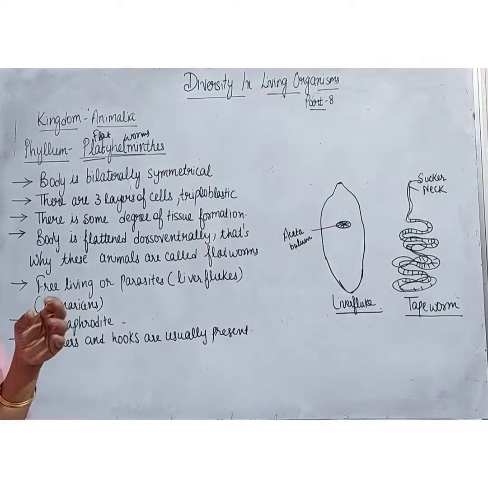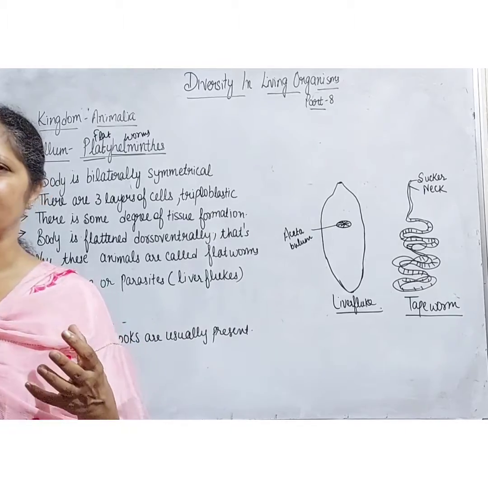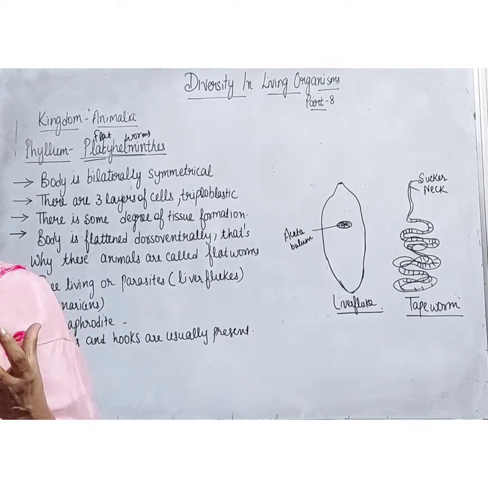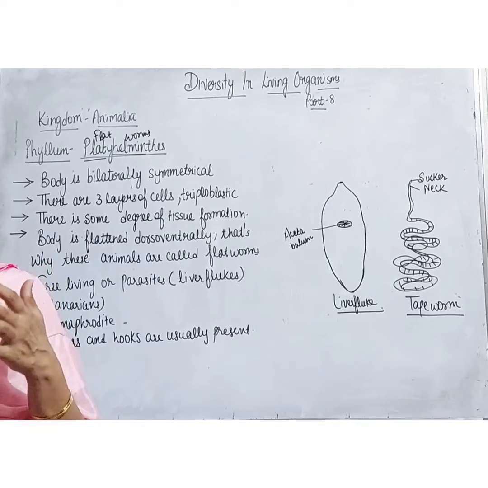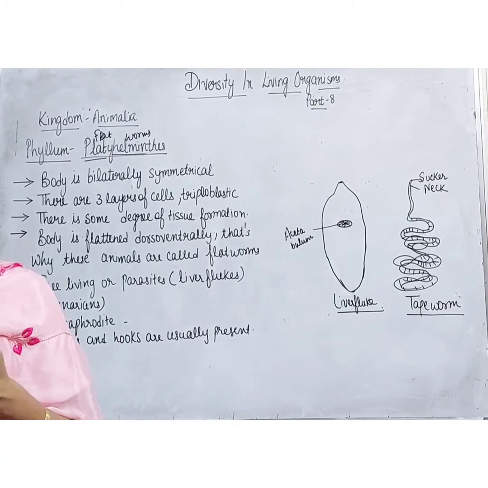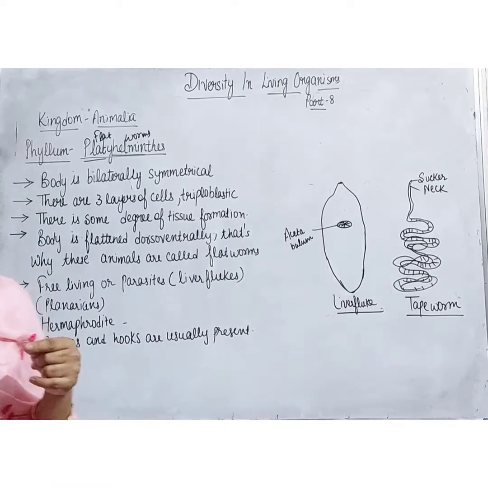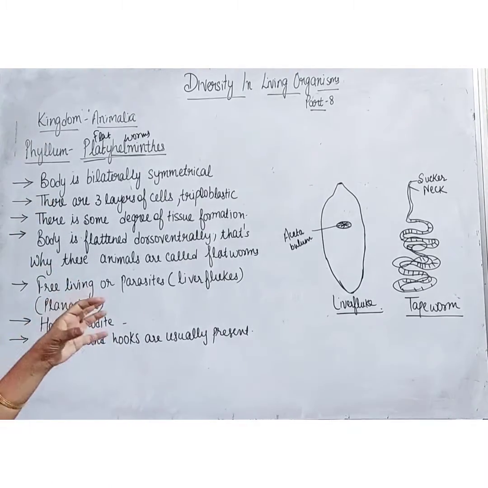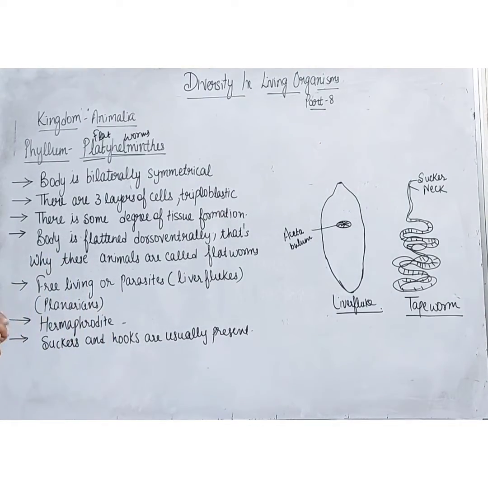Next main feature is they are hermaphrodite. What do you mean by hermaphrodite? That both the reproductive sex organs of the male and female are present in one animal. Male and female reproductive organs are present in the body of one animal. That's why they are known as the hermaphrodites.